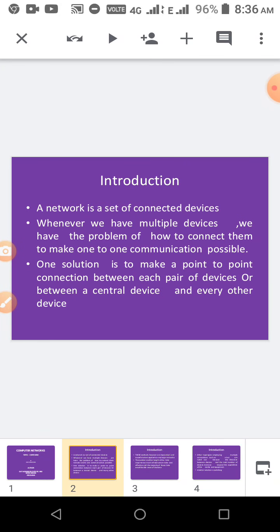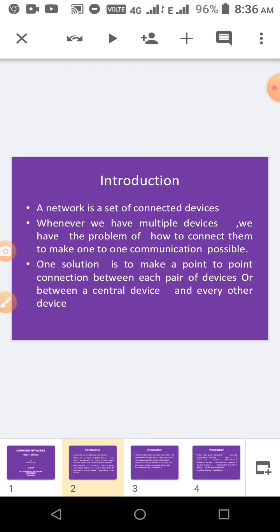Now you know that a network is a set of devices. Whenever we have multiple devices, we have the problem of connecting them. That is a problem in the network. So what we are connecting in topologies, how we did that connection, it may be a point to point connection between a pair of devices, or in topologies you studied bus topology, star topology, so many topologies.